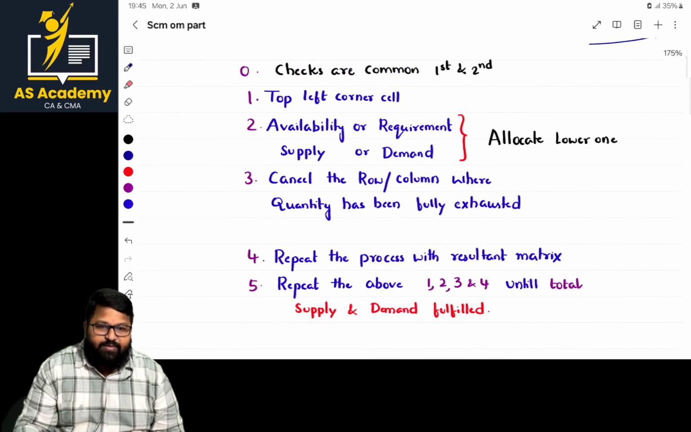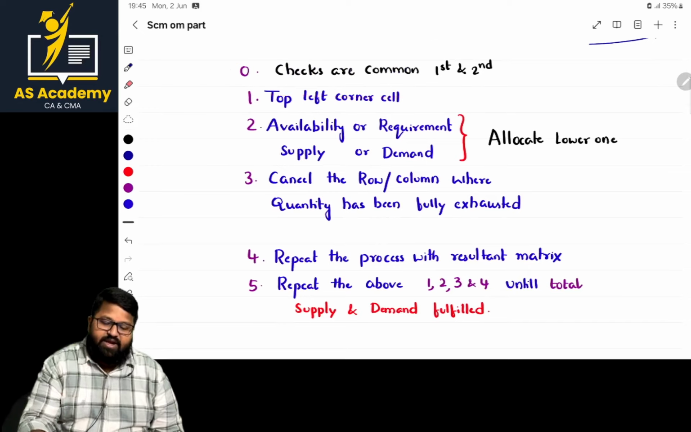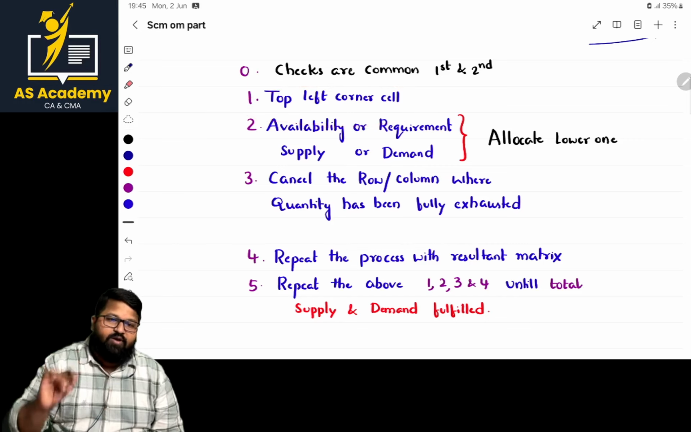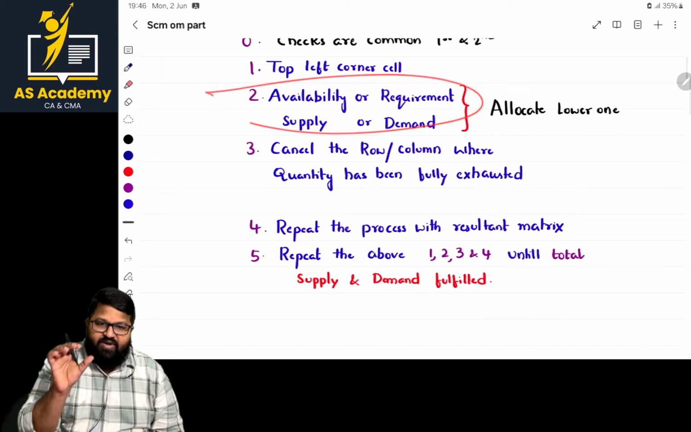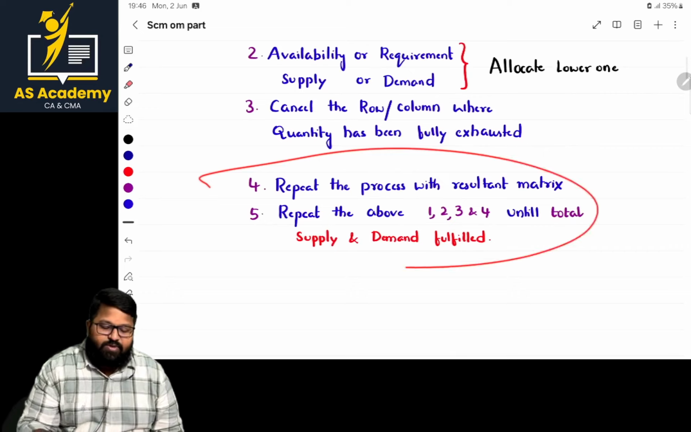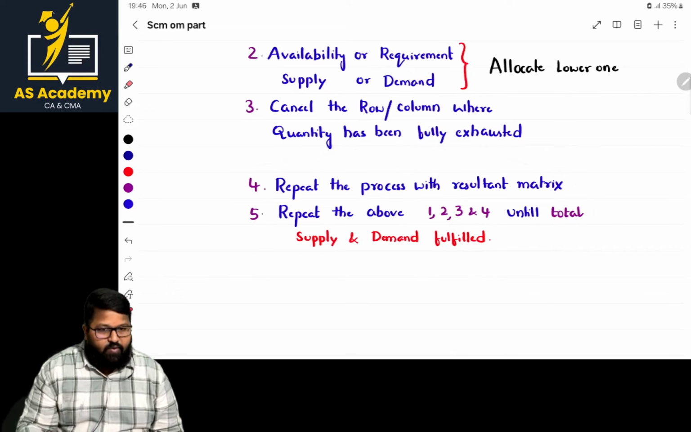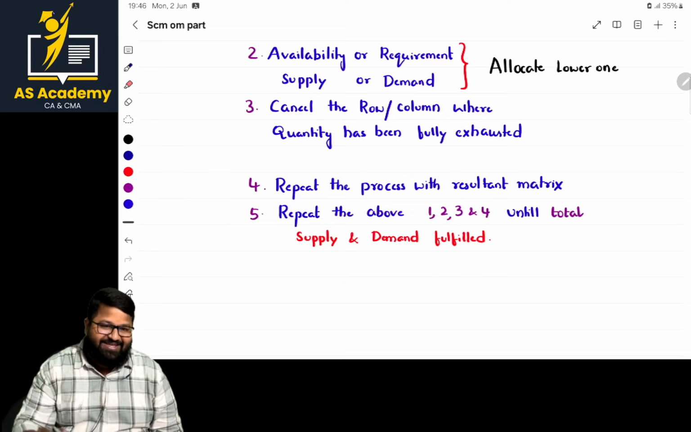These steps are very very important, sir. The very first step is what, ma? Check regarding first and second checks. And the second one, top left corner in the case of northwest corner. After identifying the cell, we can make the allocation, whichever is lower. After that, cancel the row where the entire quantity got exhausted, and next repeat the process on the resultant matrix. How many times? Till the supply and demand are fully fulfilled. Am I clear, ma?